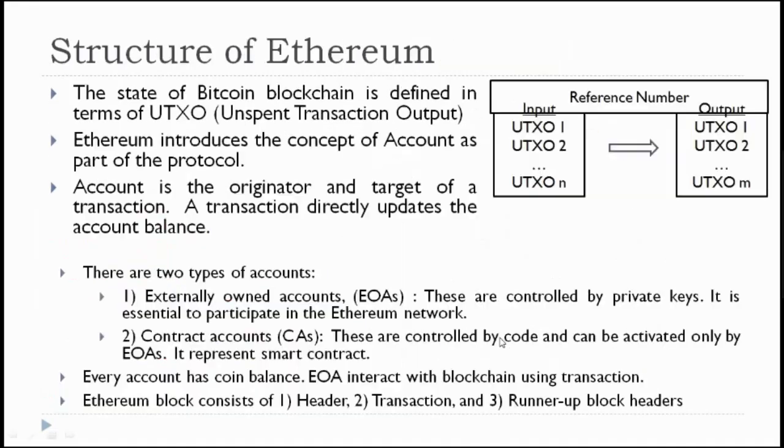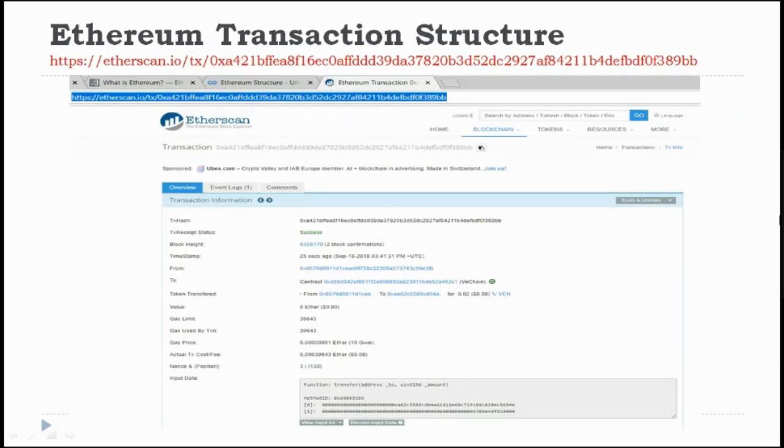So here the contract accounts are controlled by code. What is this code? Their business logic code, that is, the if-else conditions, which is what we have seen as part of the contract. So they are controlled by code and can be activated only by externally owned accounts. Since the insurer has an EOA and the customer has an externally owned account, only they can activate these contracts.